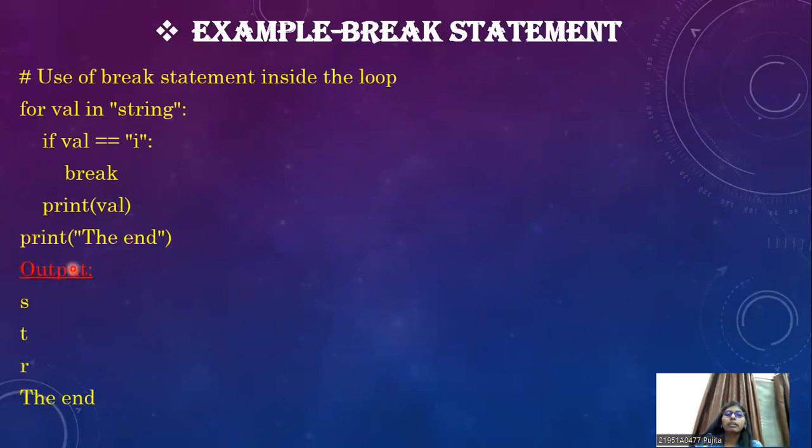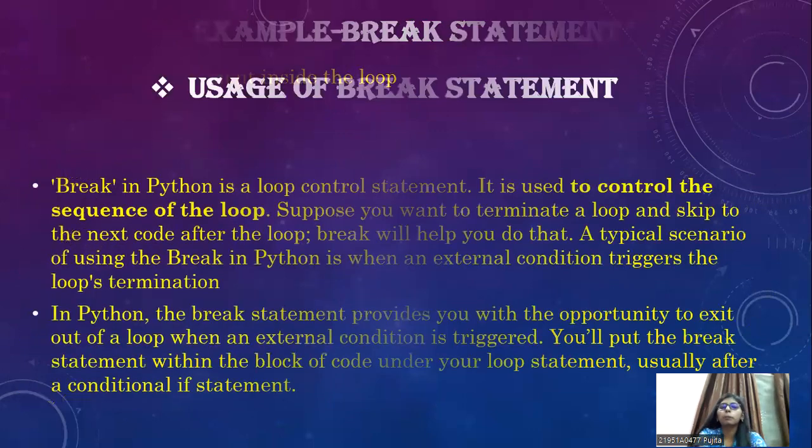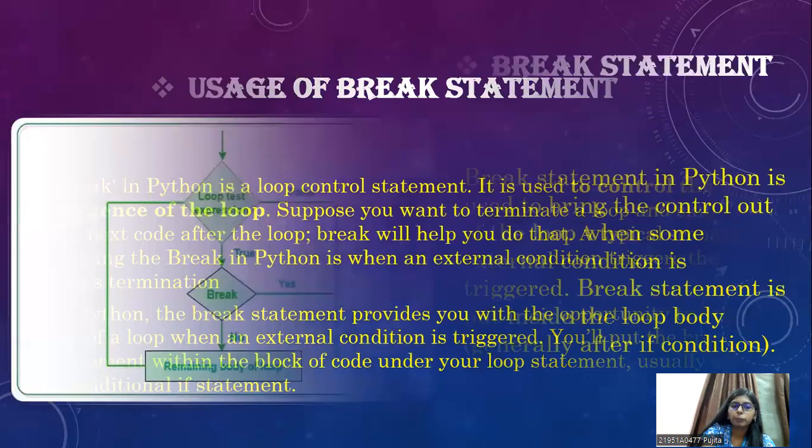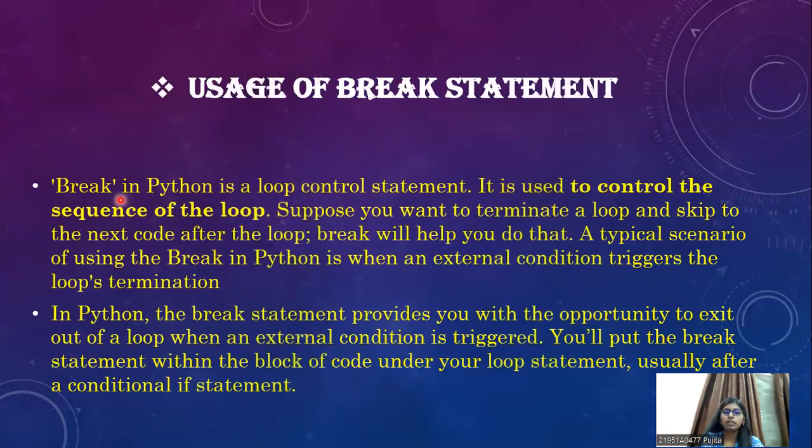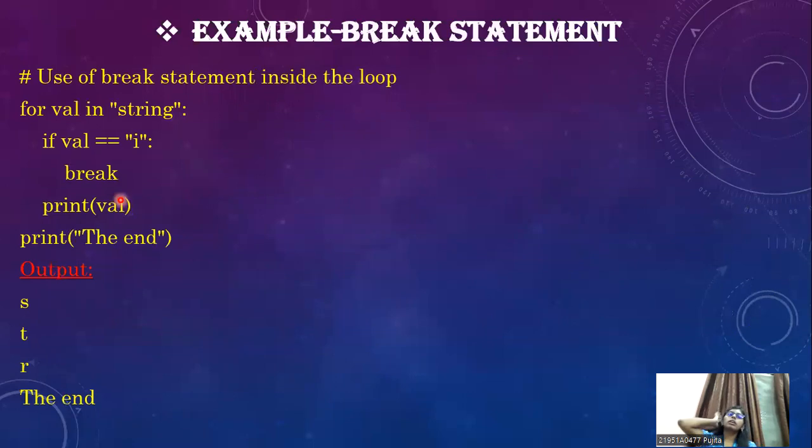As you see in this flow chart, if the loop expression is true, then you use the break statement, and you print the statement and exit the loop. The same happens over here. It breaks the loop because it prints the value and prints the end. So str and the end is the output of the break statement.